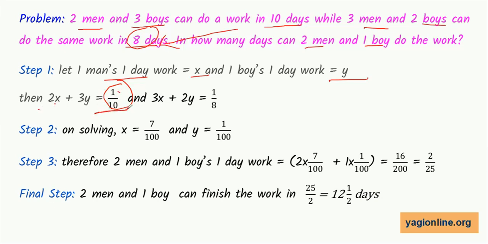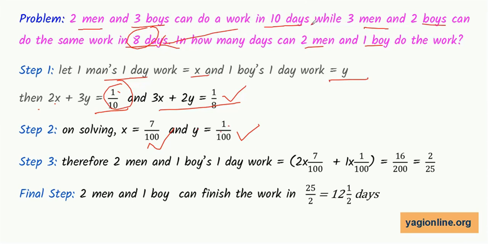This is the first equation. And the second scenario says 3 men and 2 boys can complete in 8 days. So one day work will be 1 by 8. And 3 men's one day work, that is 3x, plus 2 boys' one day work, that is 2y, is equal to 1 by 8. This becomes the second equation. When you solve these two equations, we will get x is equal to 7 by 100 and y is equal to 1 by 100. So 7 by 100 is one man's one day work, 1 by 100 is one boy's one day work.